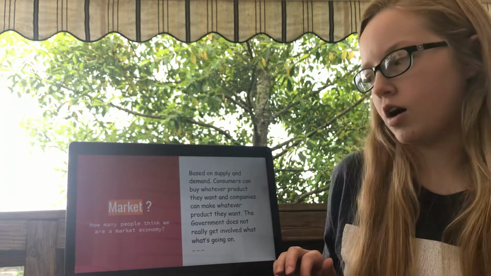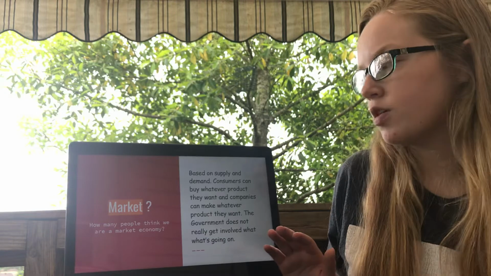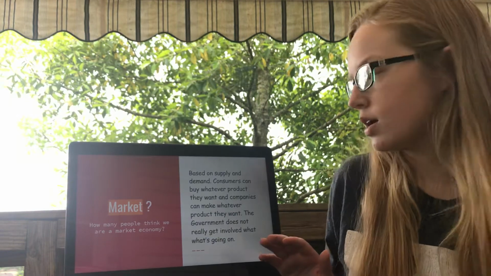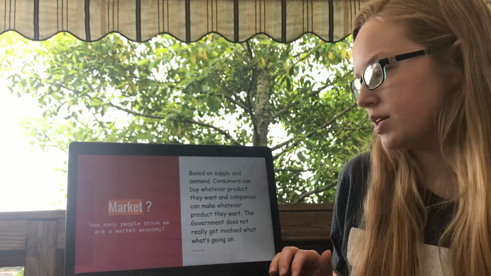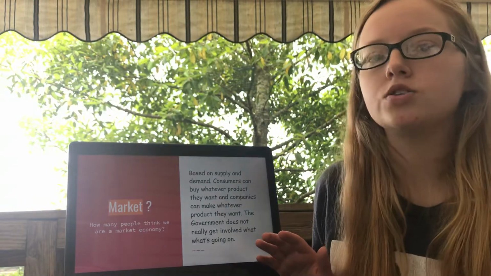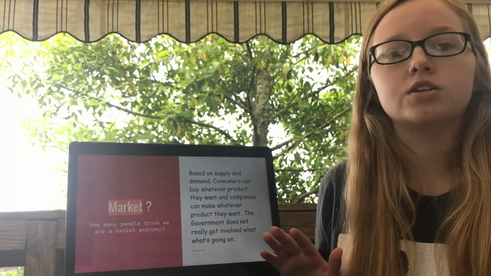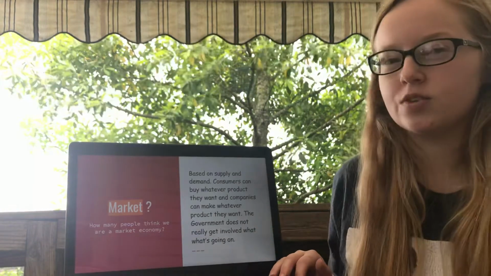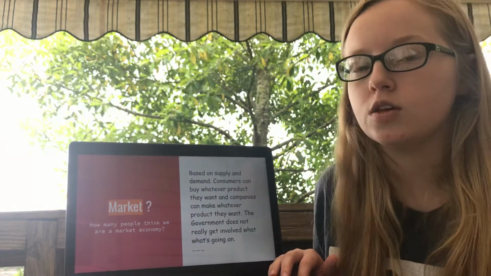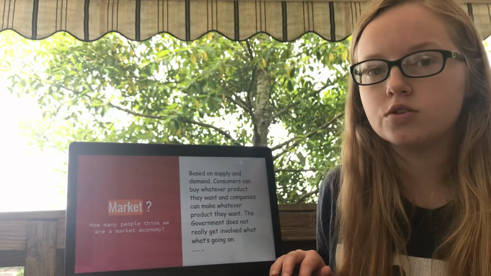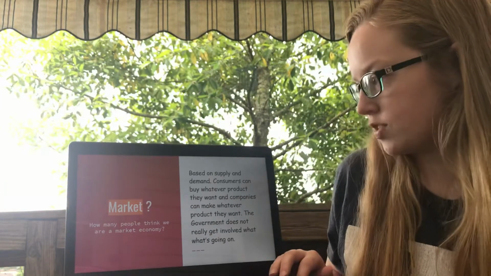What about a market economy? A market economy is based on supply and demand. Consumers can buy whatever product they want, and they can sell whatever product they want. They can decide what the prices are. The government does not really get involved. The companies and the industries and the different businesses all get to control what they do, and the government doesn't really make them change anything. So how many of you think that the U.S. is a market economy? I give my students a few minutes to discuss if they think it is and why, or not, vice versa.